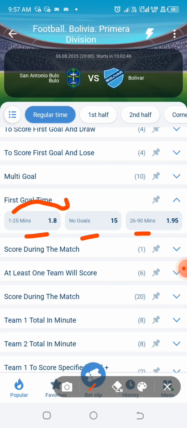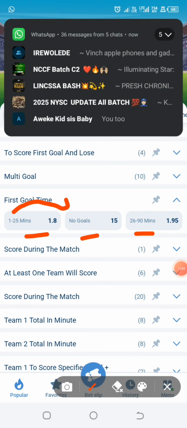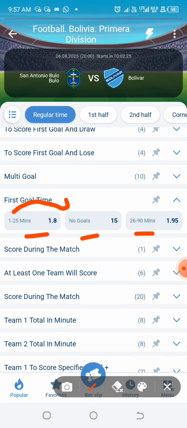Another thing you can do to get this particular market done is to apply the first and second steps, that is, calculating the scoring split ratio and the opponent goal timing vulnerability. So these strategies, methods and steps will really help with predicting time, halves, high scoring halves, and so much like that.